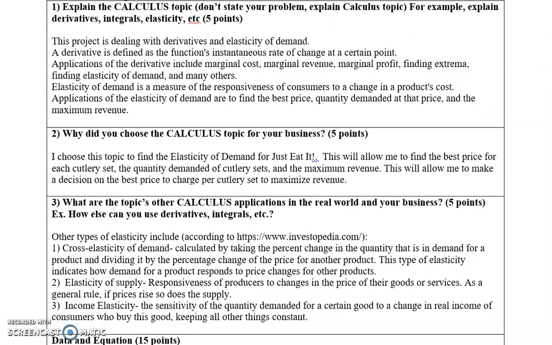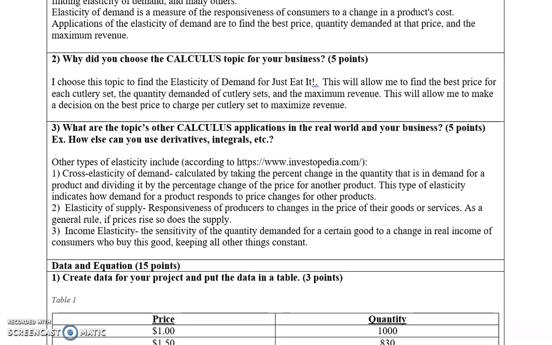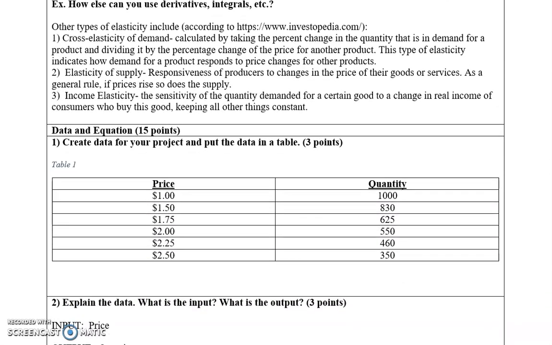I chose this topic, elasticity of demand, for Just Eat It to allow me to find the best price for each set of cutlery, the quantity demanded of cutlery sets, and the maximum revenue. This will help me to decide the best price to maximize revenue. Other applications of elasticity are cross-elasticity of demand, elasticity of supply, and income elasticity.